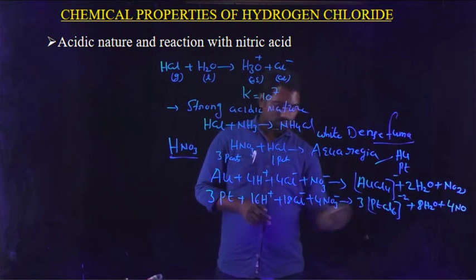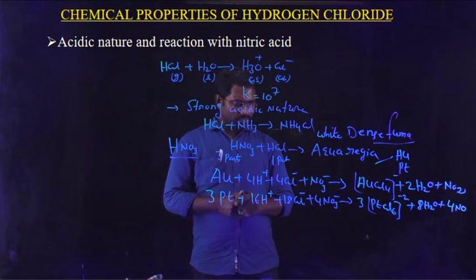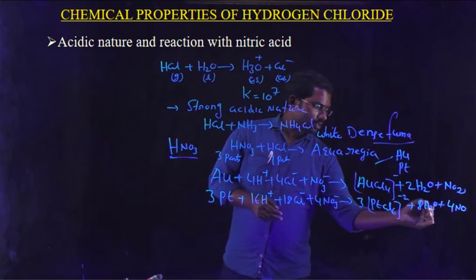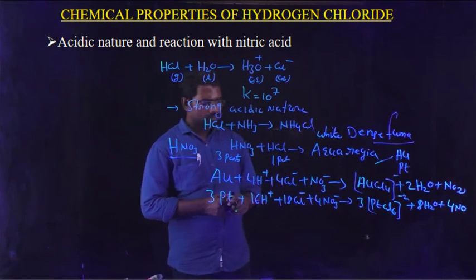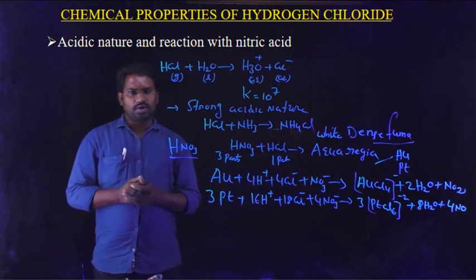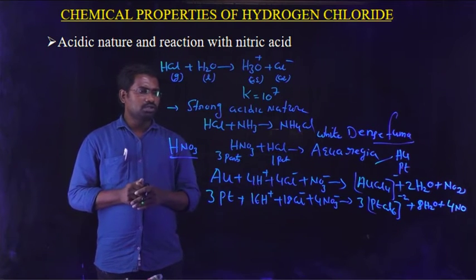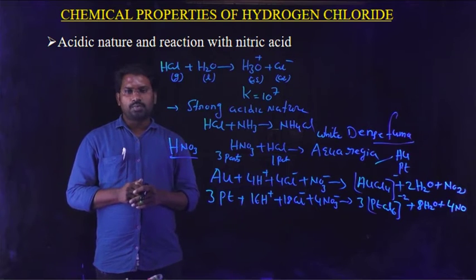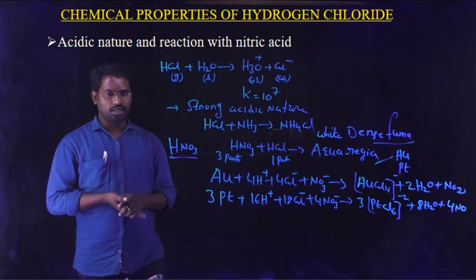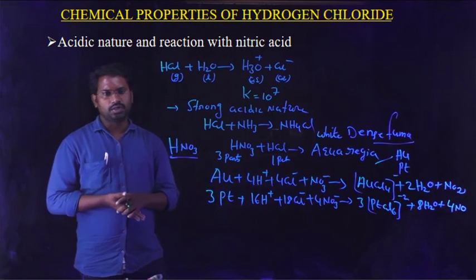So once check the balance. 16H plus is 16, 18Cl minus is 18, 4 nitrogens, 4N, and oxygens, 4 times 3 is 12 oxygens; here 8 oxygens and 4, 8 plus 4 is 12. So this is about the reaction of HCl with aqua regia. So aqua regia means a composition of 3 parts of HNO3 and 1 part of HCl, which can dissolve gold and platinum metal. Like this, gold reacts with aqua regia and platinum reacts with aqua regia.